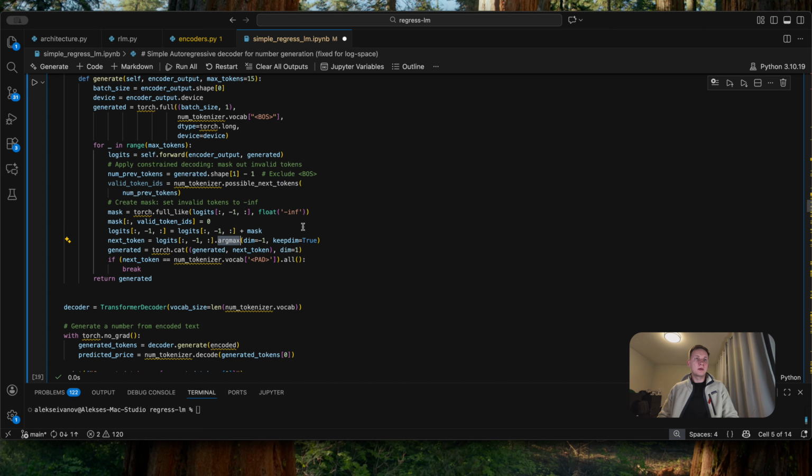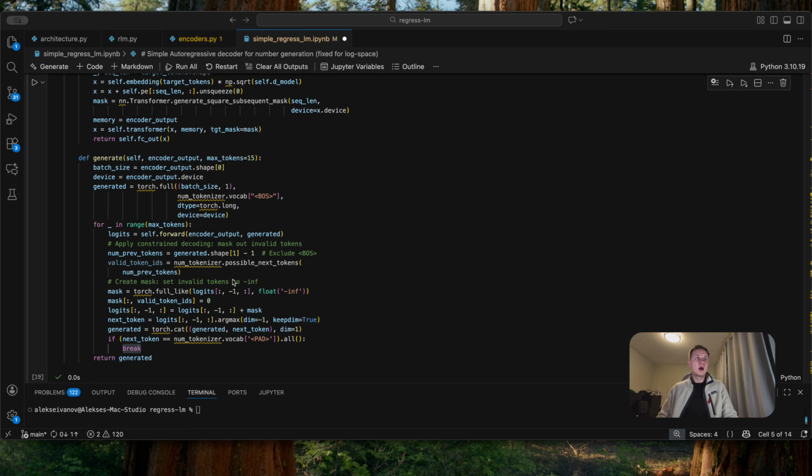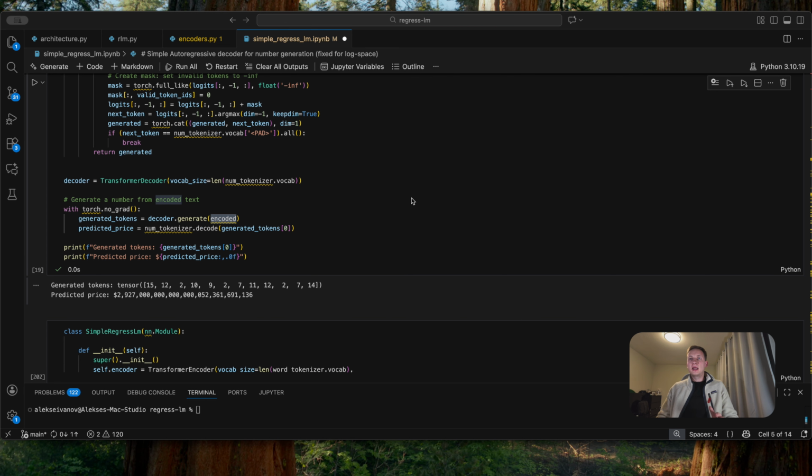Then select, using the greedy method, the highest probability for the next token, and then we continue until we get the padding token, so we break out of our loop. Now let's test it. We use the encoded representation from our 2018 BMW X7 example and generate a price. Before training, the decoder outputs essentially random tokens because the weights are randomly initialized.